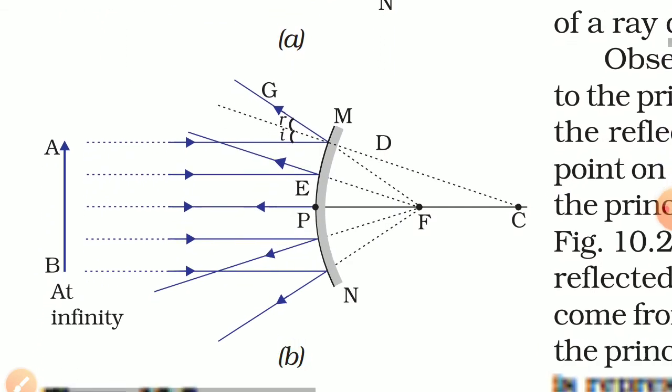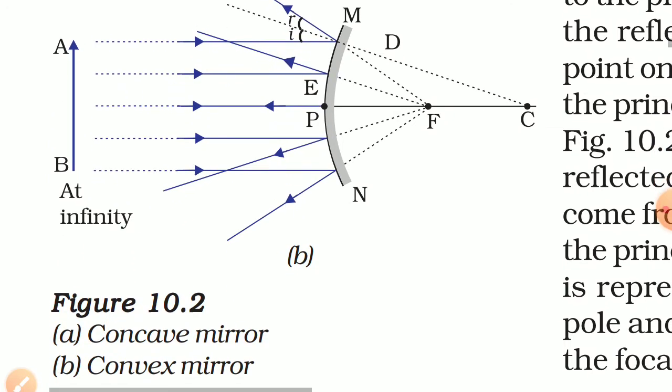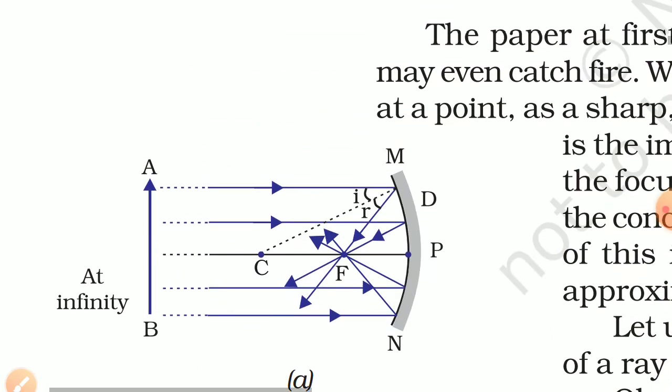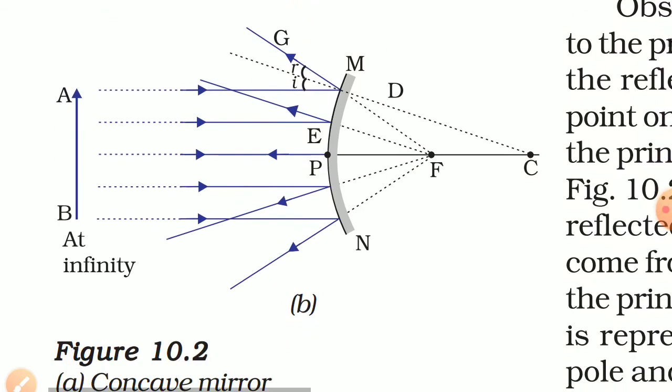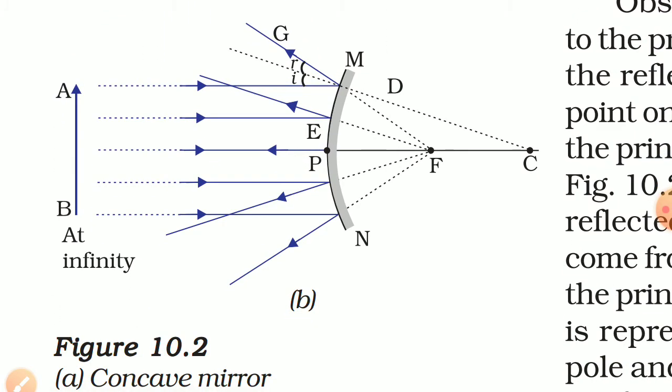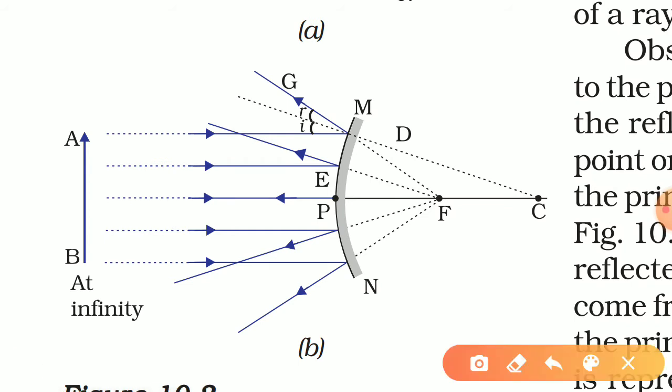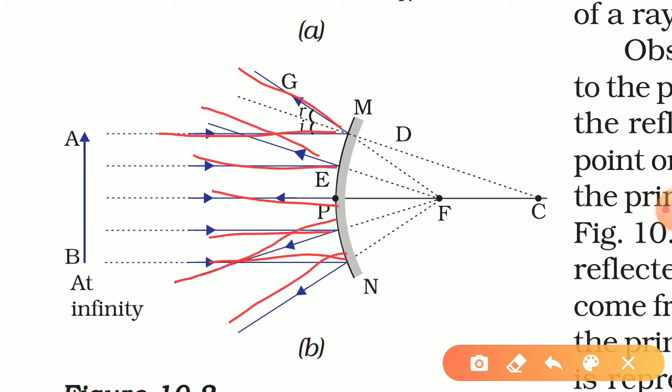Now in the case of convex mirror, this is not a lens, sorry, this is a mirror. The first is a concave mirror, and in the second case it is a convex mirror. In the convex mirror the same thing happens, these rays are coming, but this is a diverging mirror. All these rays, due to its curved surface outward, will be turned outward and diverted to the outward side. So they will not meet at a point.